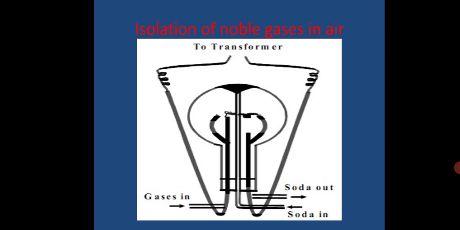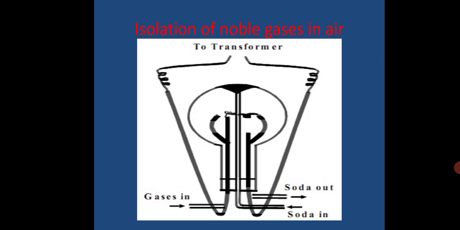The supply of air and electric discharge is cut off after some time. Oxygen, if any, is removed by introducing alkaline pyrogallol solution through one of the tubes. The residual gas present in the globe is a mixture of noble gases, which is pumped out. Clear? So in this way, noble gases are isolated by Ramsay-Rayleigh's method.